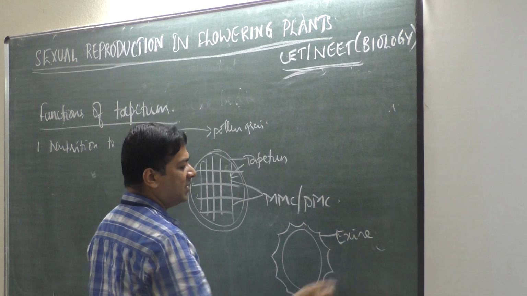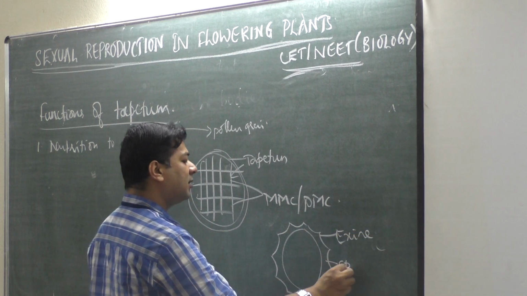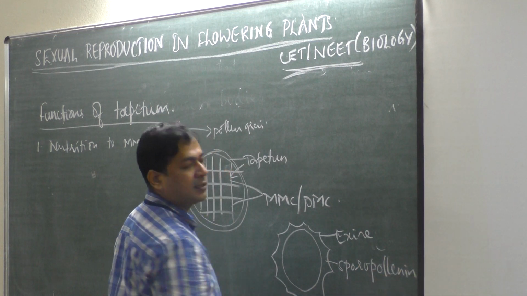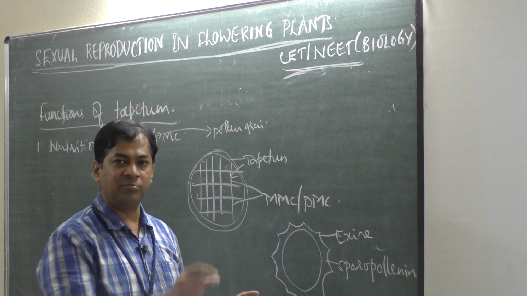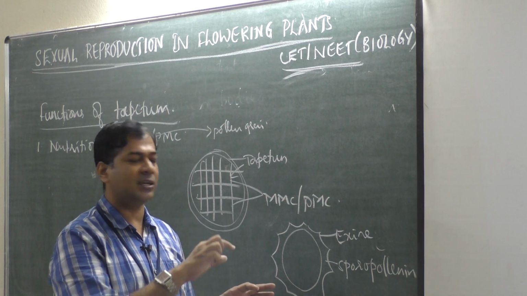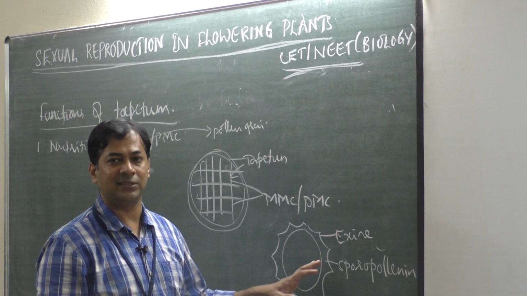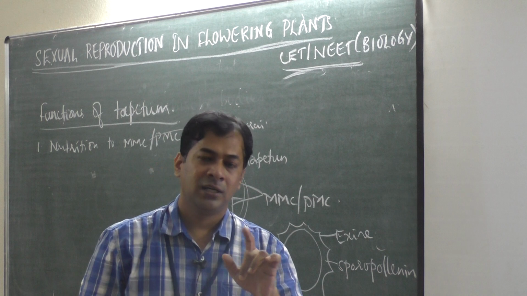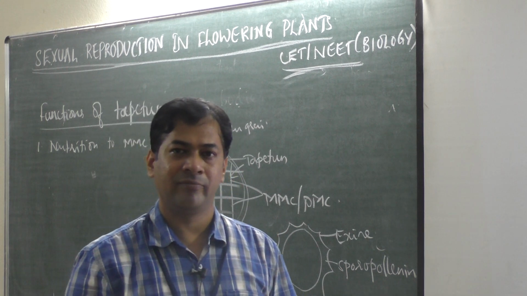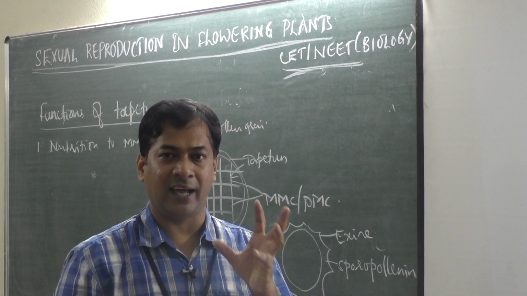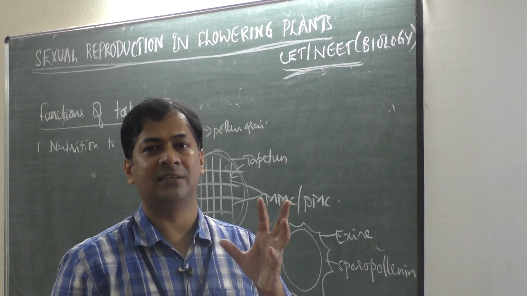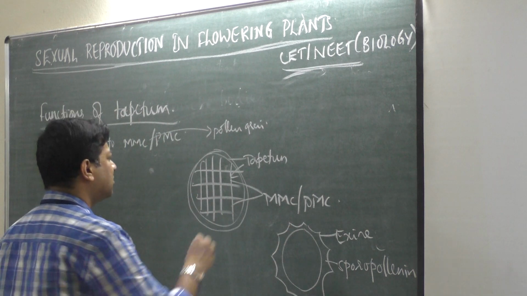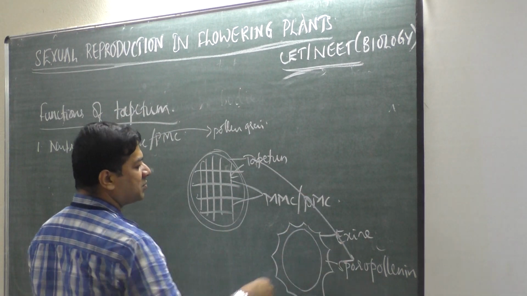Exine is very tough because it has a special material called sporopollenin, which is the toughest organic material. Even if you put acid, bases or enzymes, you cannot dissolve sporopollenin. You should think, what produces sporopollenin? In that flower, in the anther, which part of the anther produces sporopollenin? That is tapetum. So another function of tapetum is that it directly produces sporopollenin.